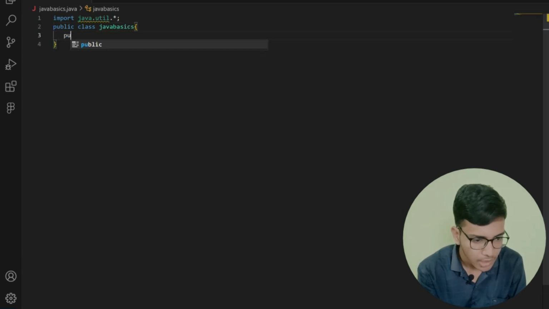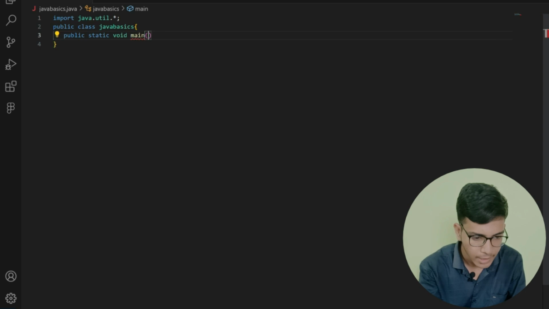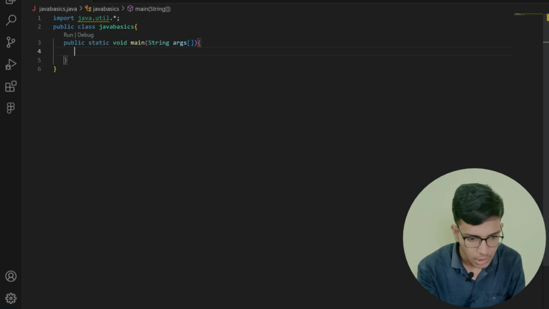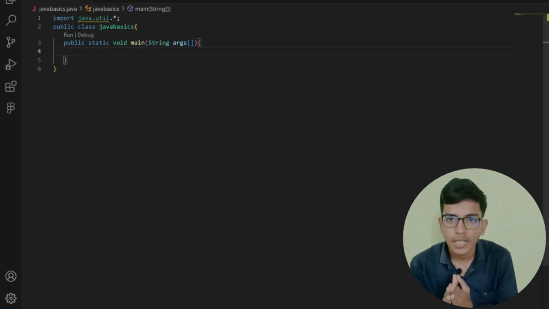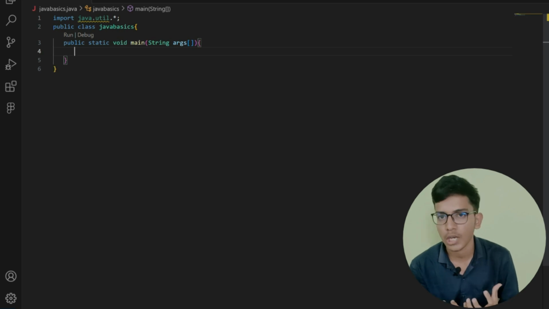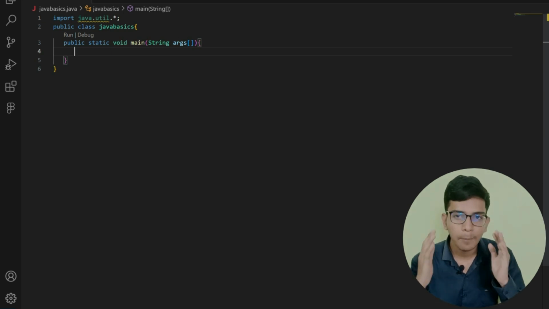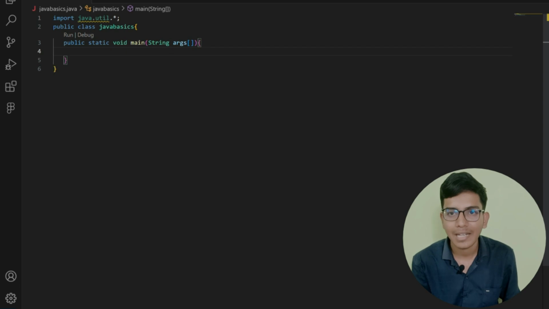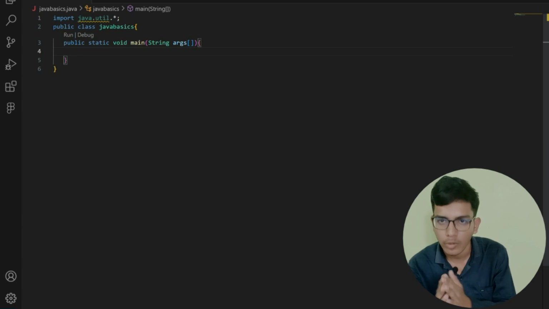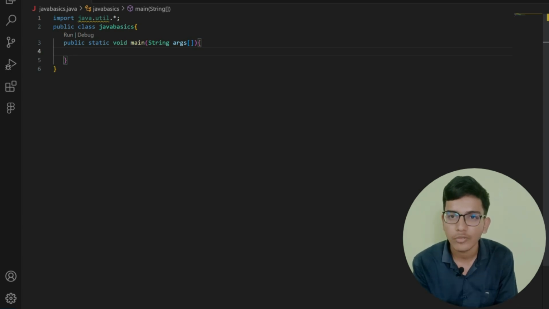In this, I am creating my function public static void main, String args. Always remember that execution always starts with the main program. So if you are going to create the object of a particular class, then you should start with the main program. Whatever programs we are writing, our compiler first of all scans for the main class. It will first find the main class, and after that it will start executing our program. So execution always starts with the main program.